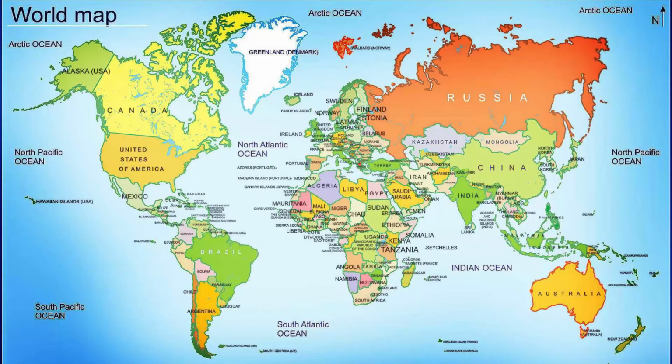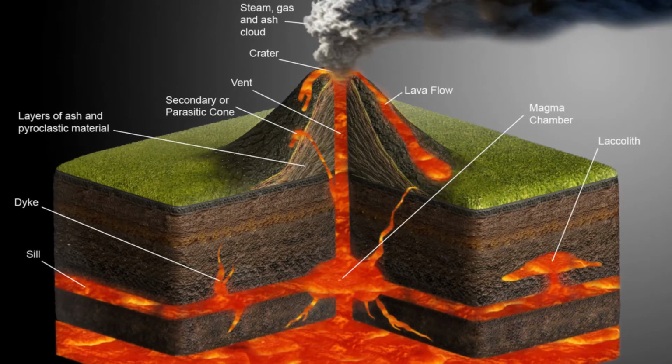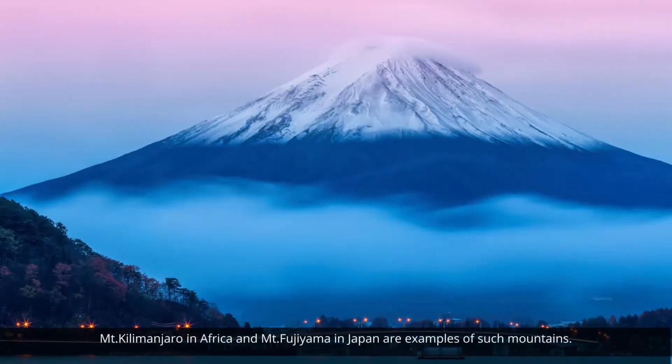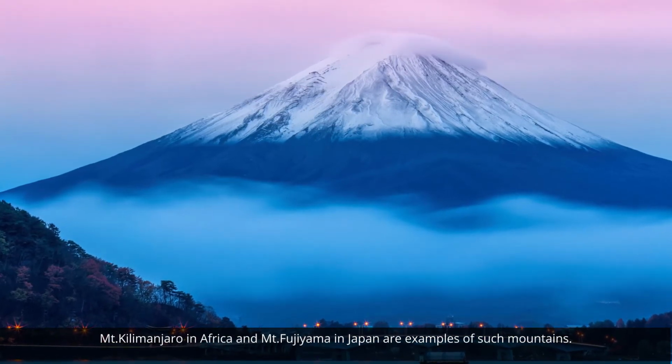Locate them on the world map in the atlas and find out some more examples of this type of landforms. Now let's move further. Volcanic mountains are formed due to volcanic activity. Mount Kilimanjaro in Africa and Mount Fujiyama in Japan are examples of such mountains.